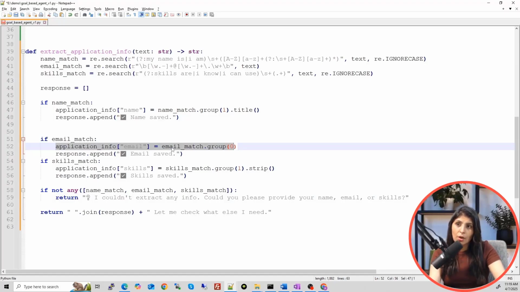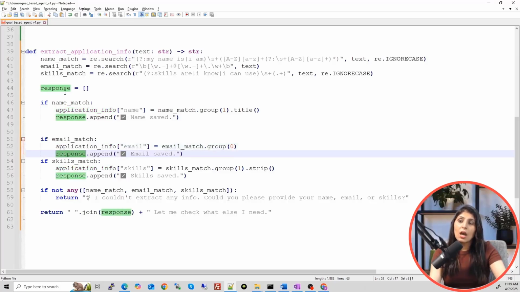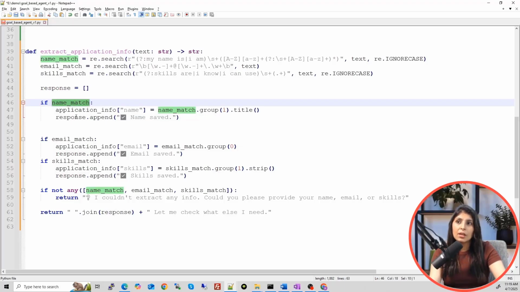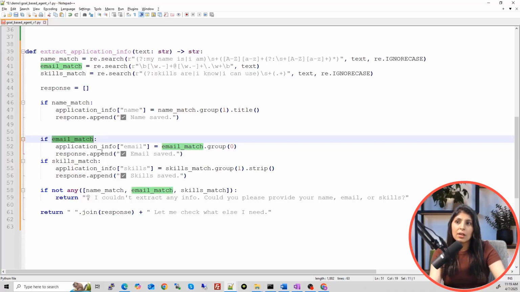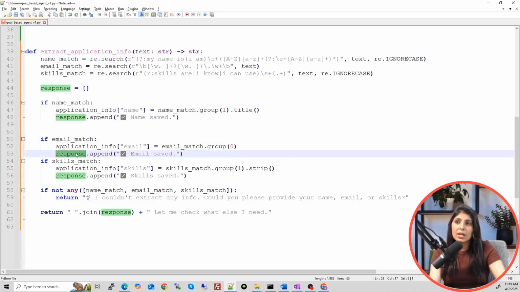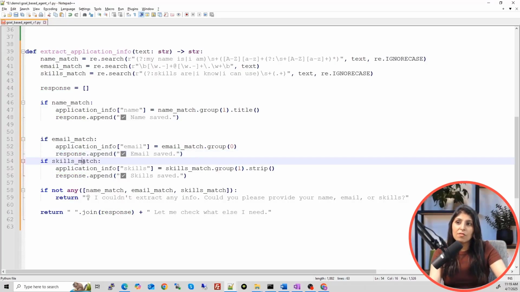And if email is found and this email is entered in that dictionary, after that we are updating this response list. Remember, this is a blank list right now, and after checking each detail, if name is there, then we are saving this message, name saved, in the response. In the same way, if email is there, then we are appending this list with email saved. And in the same way, if skills match, meaning if skill is provided, then we are updating the response list with the skills saved message.